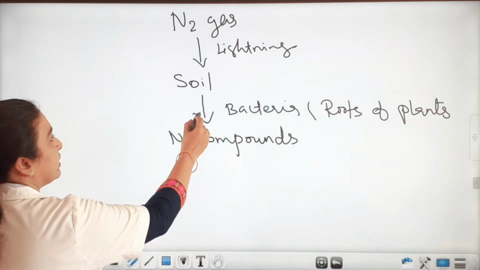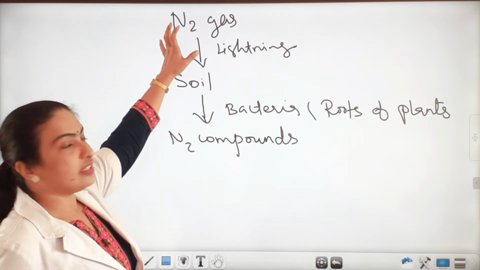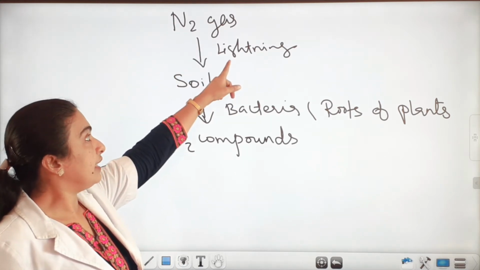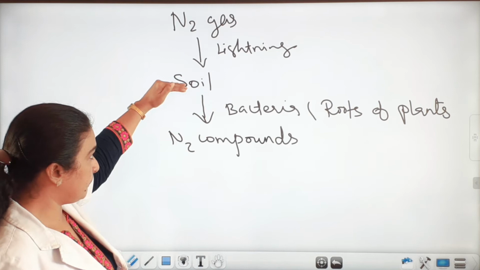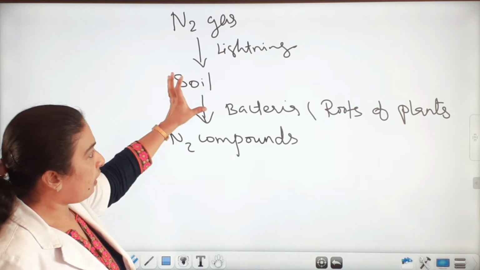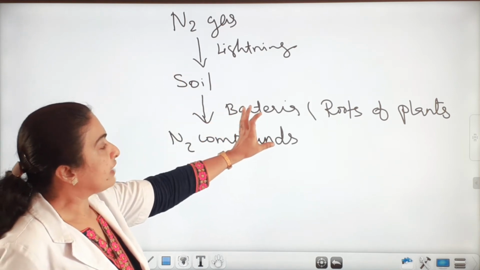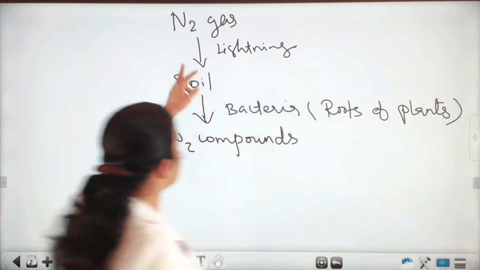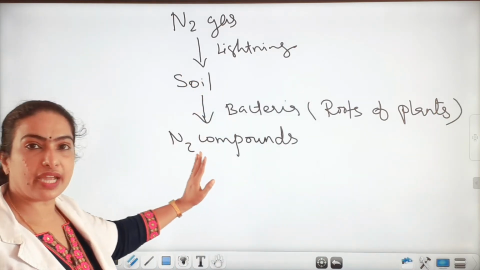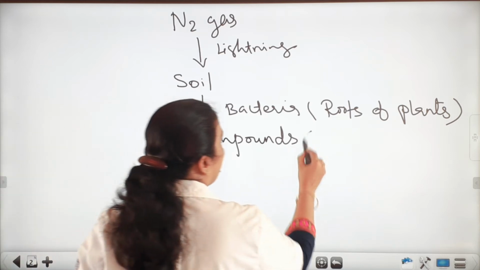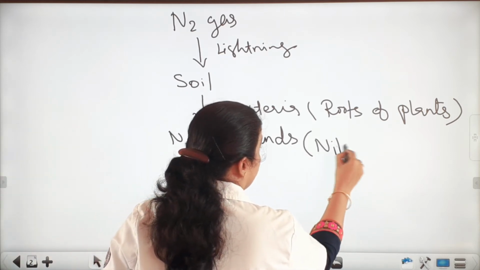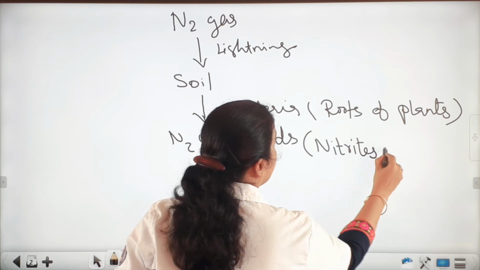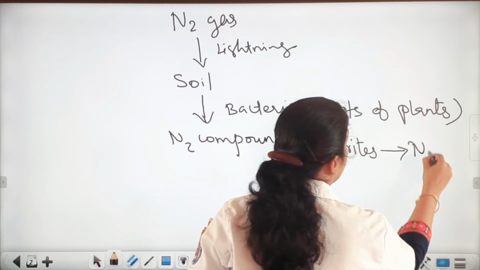So, once more we can see the nitrogen gas in the atmosphere, due to lightning, reaches the soil, and in the soil the bacteria present in the roots of plants convert this nitrogen gas into nitrogen compounds, and the compounds are nitrites, then it converts into nitrates.